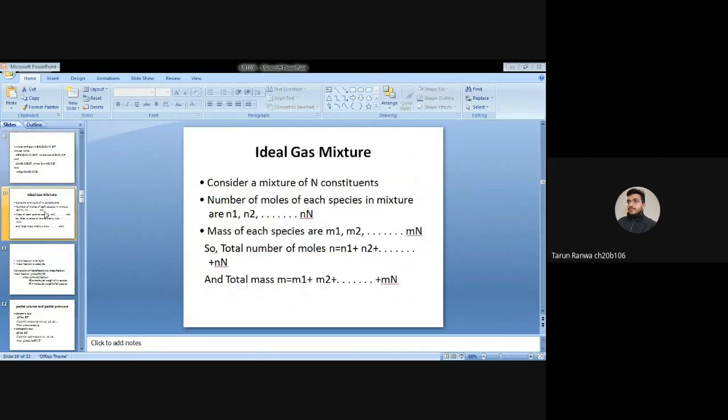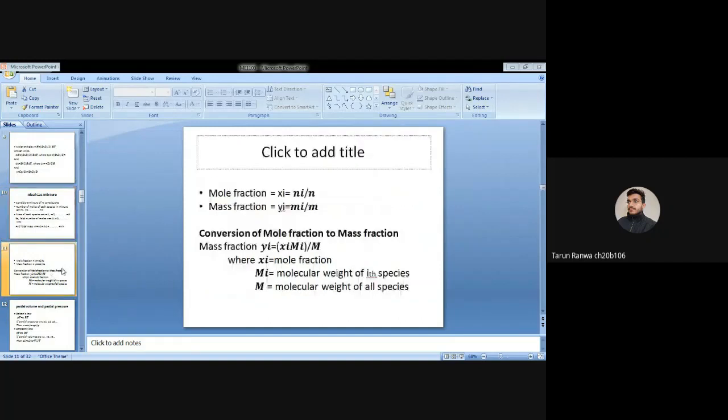Now the ideal gas mixture. Let's consider a mixture of n components, where the number of moles of each species in the mixture are n1, n2, up to nn, and the masses are m1, m2 up to mn. We can calculate total moles and total mass, and now we can calculate the mole fraction.